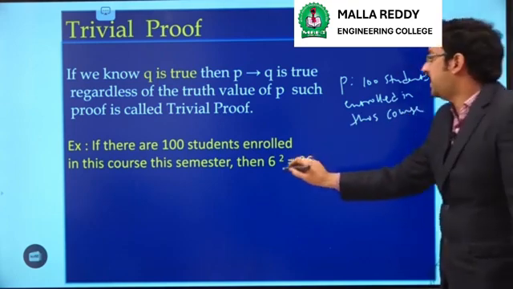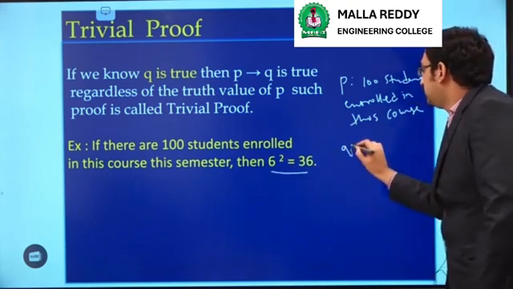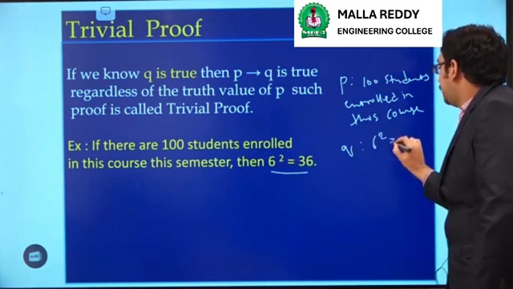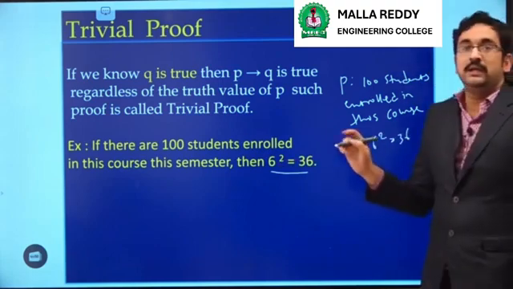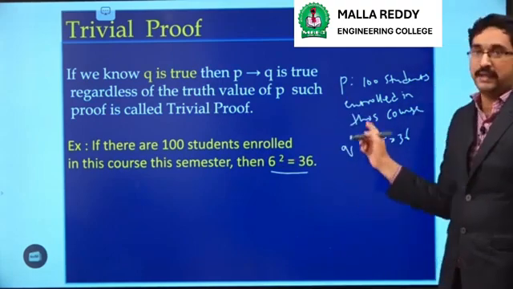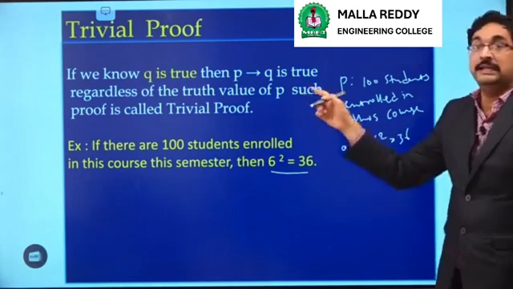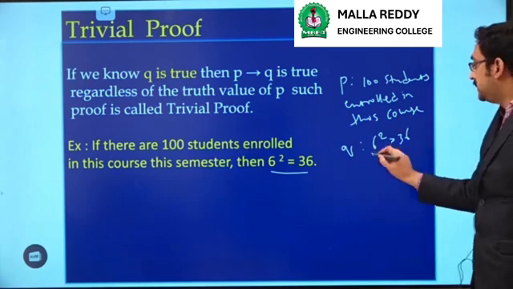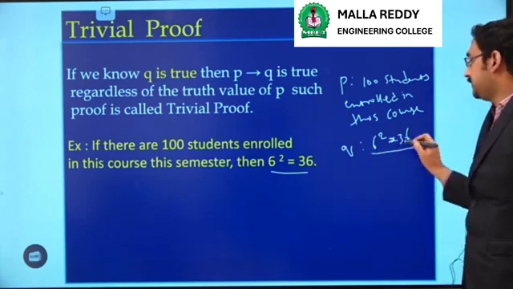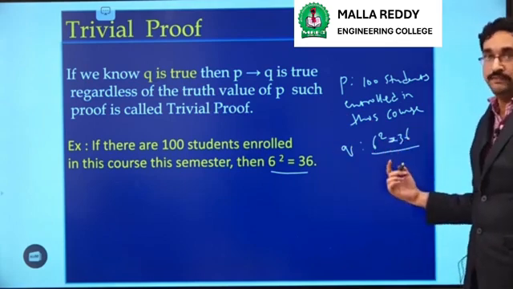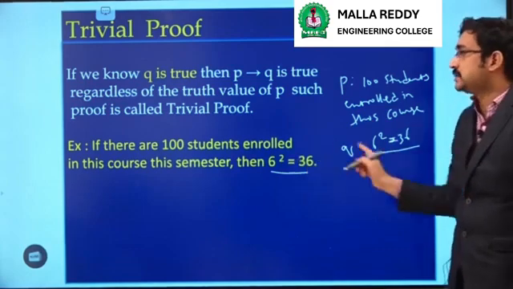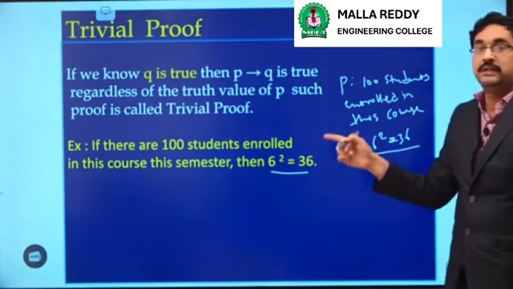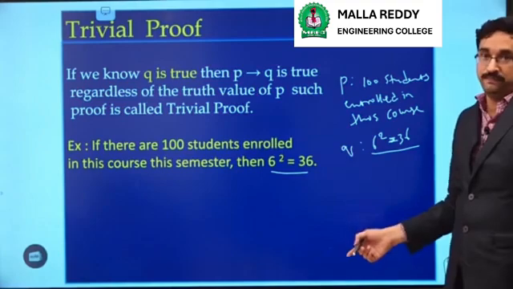We will assume Q as: 6 squared equals 36. Here we want to prove that P implies Q. As it is trivial, it is enough if we say that Q is true. What is Q here? 6 squared equals 36. We know that it is true. So as Q is true, we can say that the theorem is trivially true.